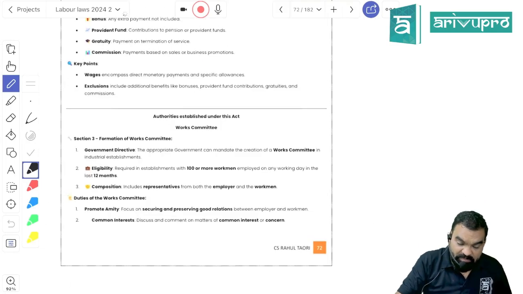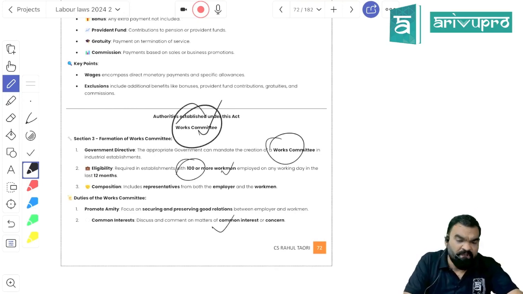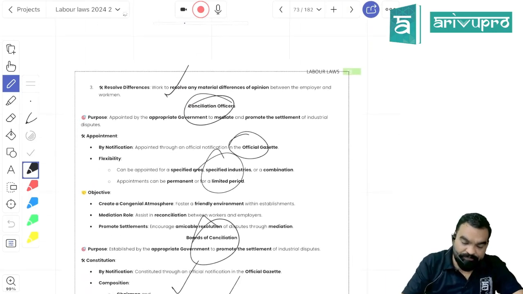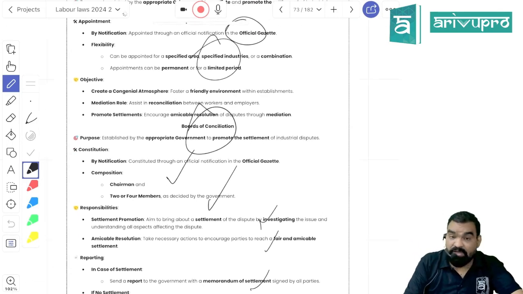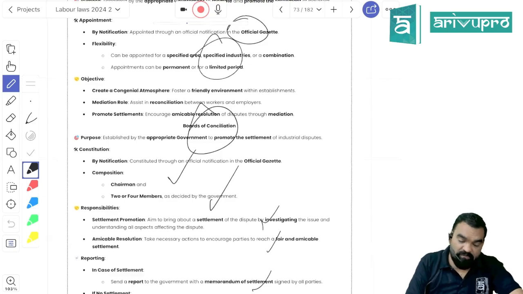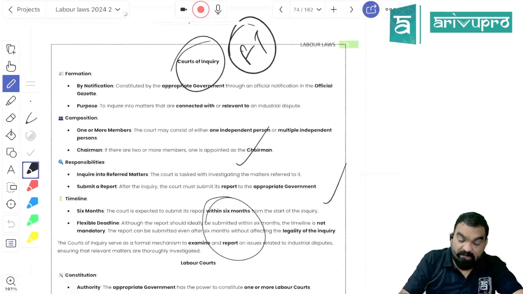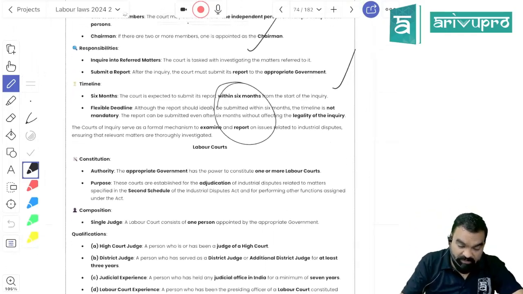So the first authority established under this act is the work committee, constituted by the employer. It is nothing more than a committee constituted in combination of employer and employee representatives, and they'll try to resolve the dispute mutually, right? Now if you're not happy, then you can approach the conciliation officer. If there is a need to investigate the matter and then resolve, then you approach the board of conciliation, right? And if not satisfied, then you can approach the court of inquiry, which is a fast track court that will resolve the matter within 6 months, right?